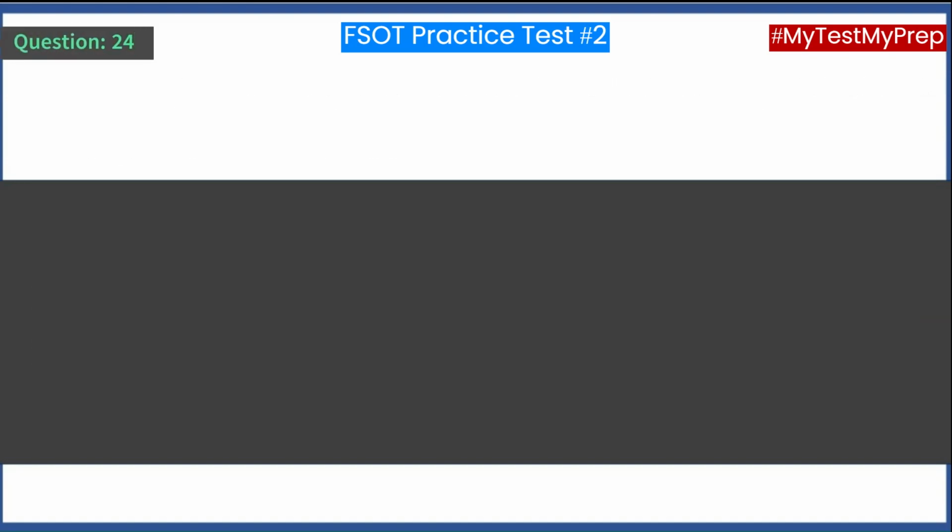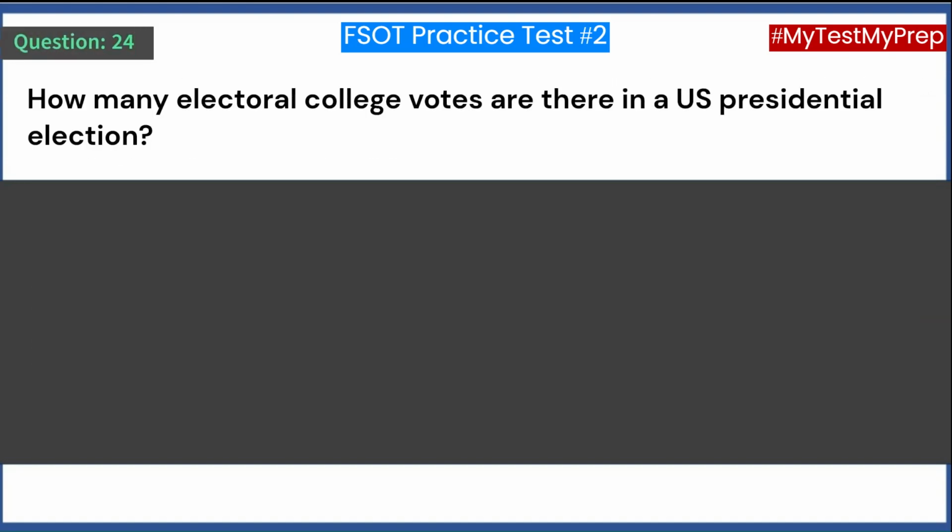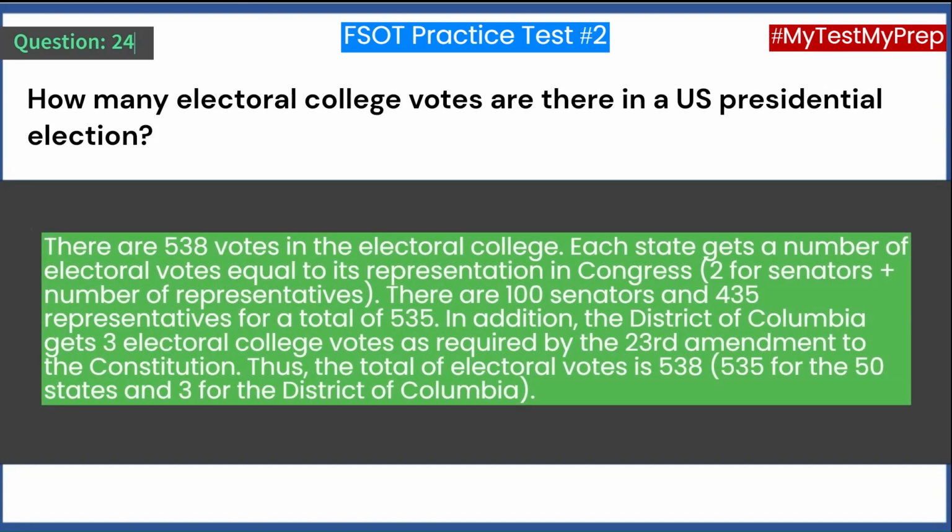Question 24. How many electoral college votes are there in a U.S. presidential election? A. 434. B. 535. C. 536. D. 538. Answer: D. 538. There are 538 votes in the Electoral College.